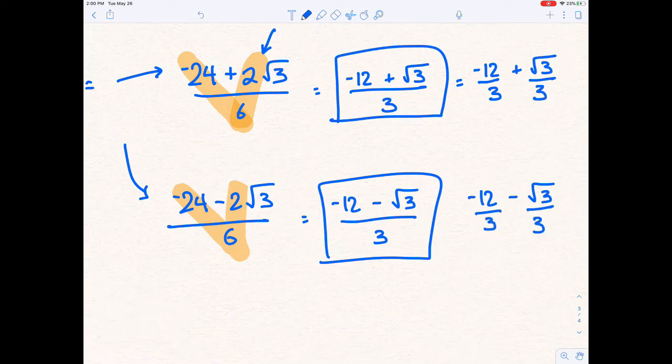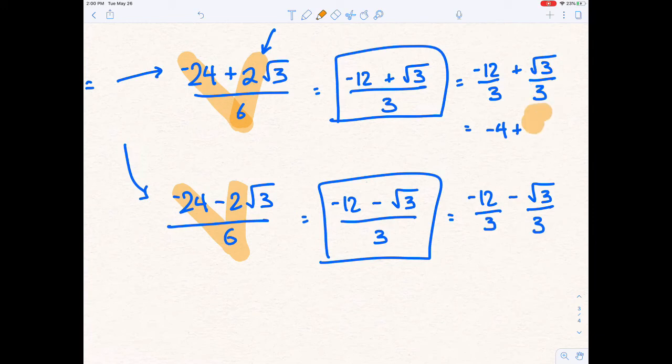Now, if you're able to simplify even more, go for it. Notice how the top one would be negative 4 plus. Now, very important here. This is not inside a radical symbol. This is inside a radical symbol, so you are not allowed to cancel those out.